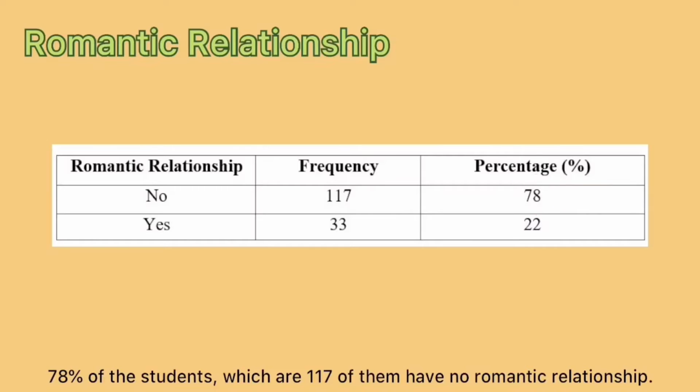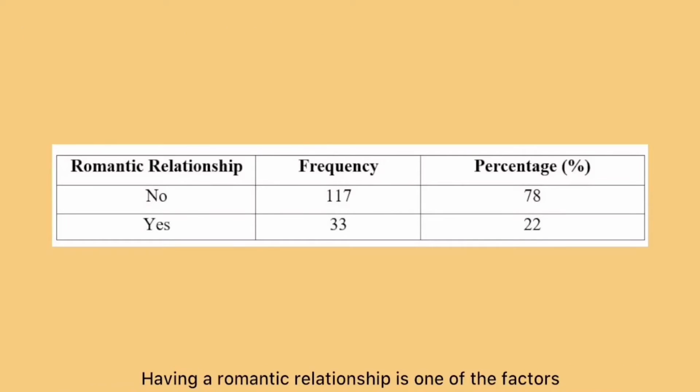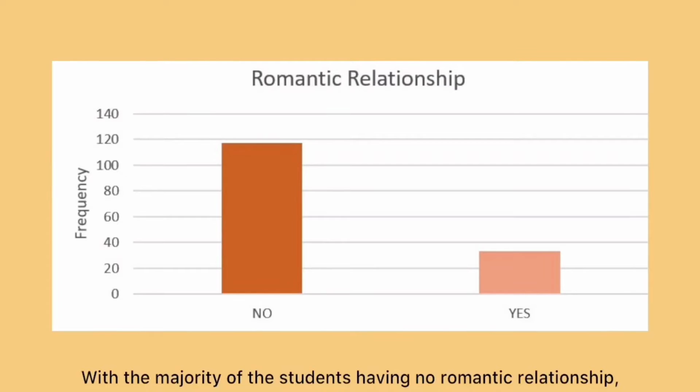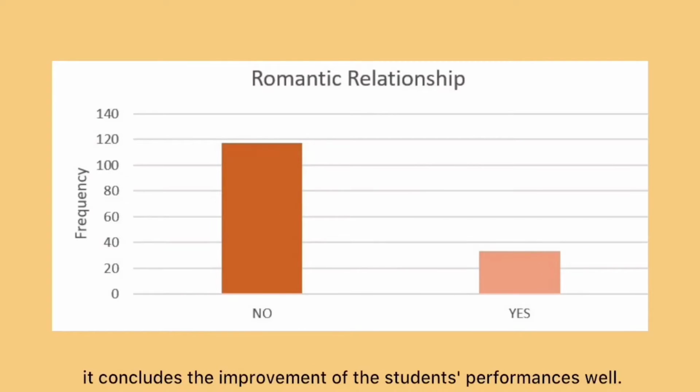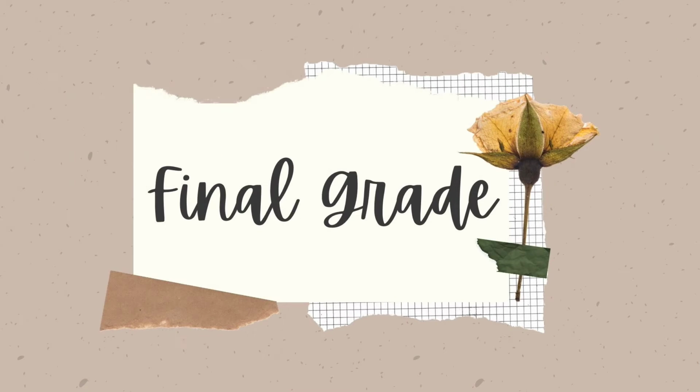78% of the students, which is 117 of them, have no romantic relationship. Having a romantic relationship is one of the factors that affect the students' performance in mathematics. With the majority of the students having no romantic relationship, it concludes that the students' performance is well improved.